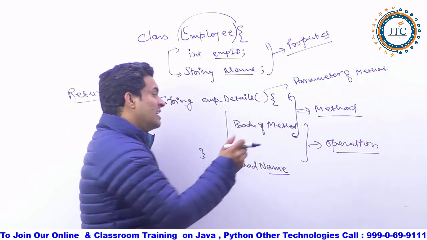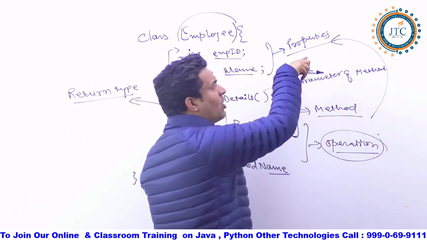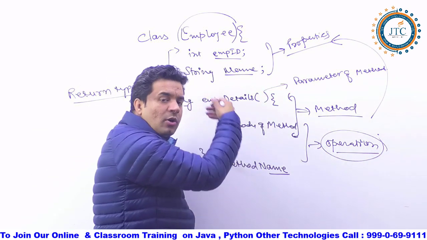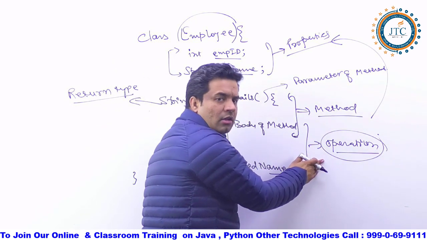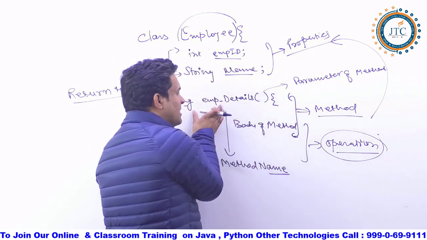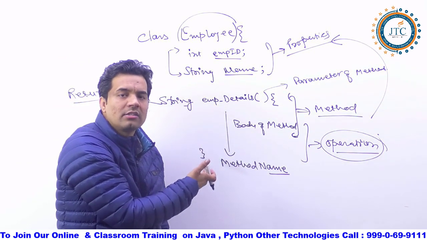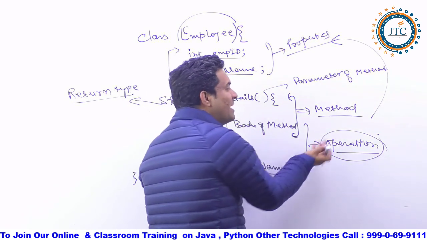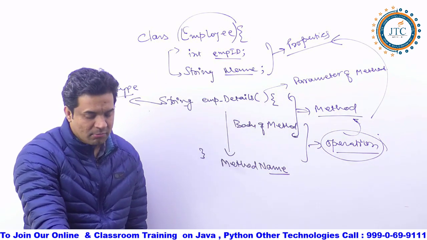Now these operations will be done based on these properties, or may not be based on these properties, right? Some operations are being done based on those properties itself, and that operation is being represented by some names, and that's what we are calling properties plus operations. And that functioning is being represented here by a name called the method.